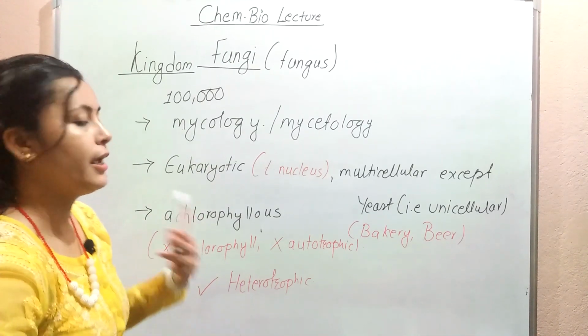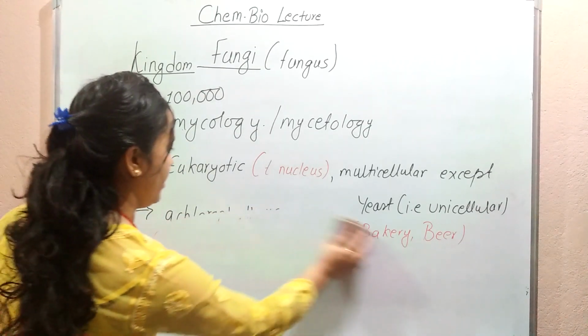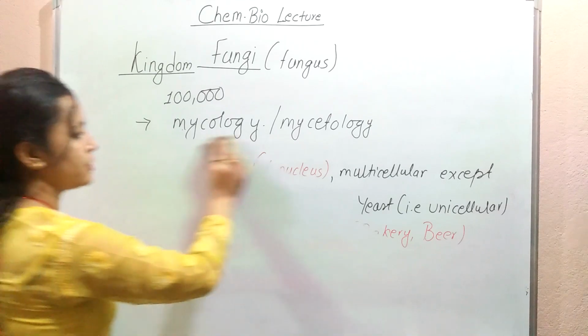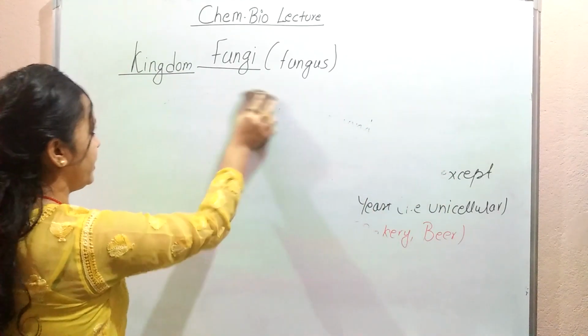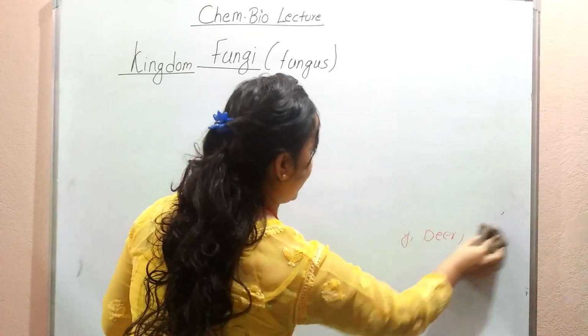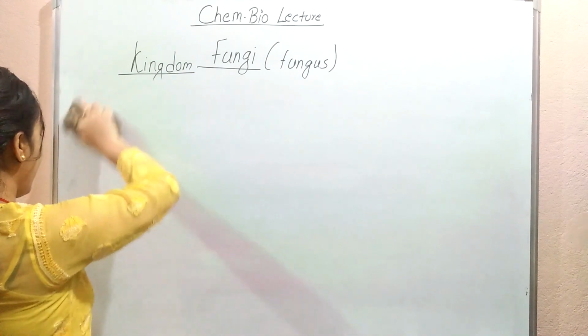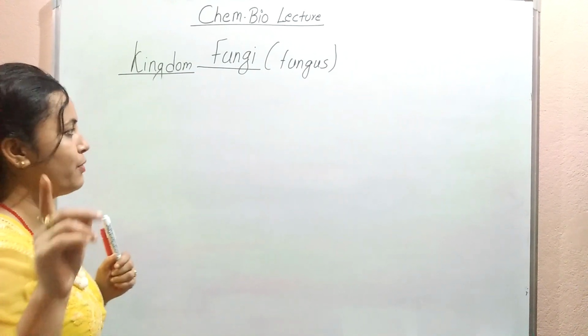They have a heterotrophic mode of nutrition. Okay, so we have just discussed a few terms: mycology, eukaryotic, fungus as the singular, and yeast, the exceptional case. In many questions you might be asked about the exceptional case, so you have to be careful.